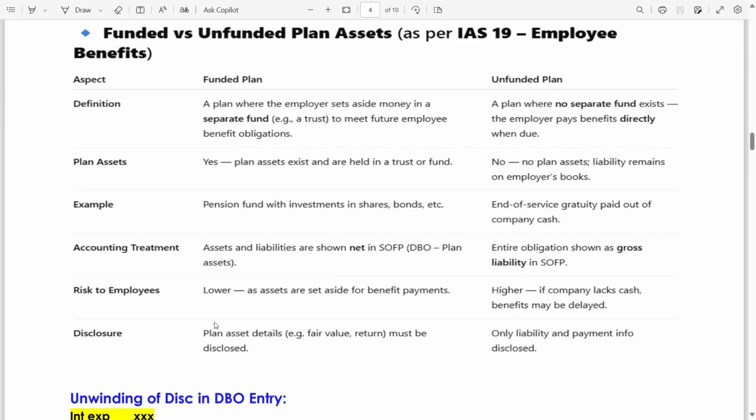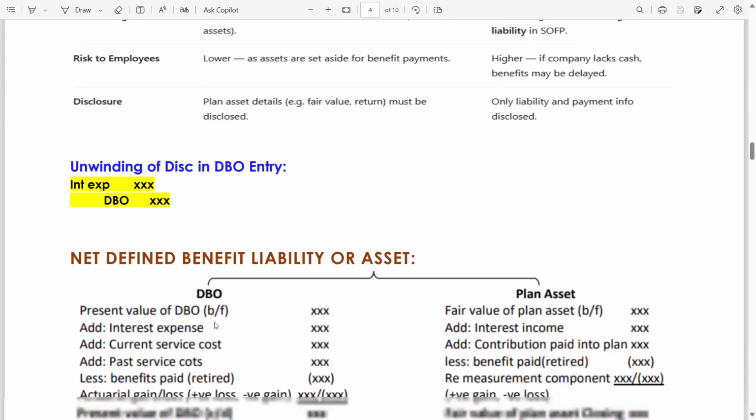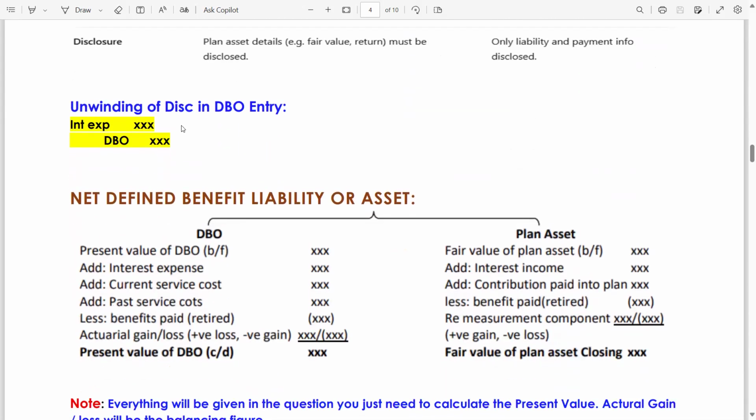In short, funded plan assets are beneficial for the employee, whereas unfunded are not beneficial. As in the funded, the risk is low. Why? Because it is maintained by a third party, or you can say an independent party, whereas unfunded is maintained or controlled by the employer. Unwinding of discount in defined benefit obligation entry: if there is an unwinding, means interest, then the entry will be interest expense debit, DBO credit.